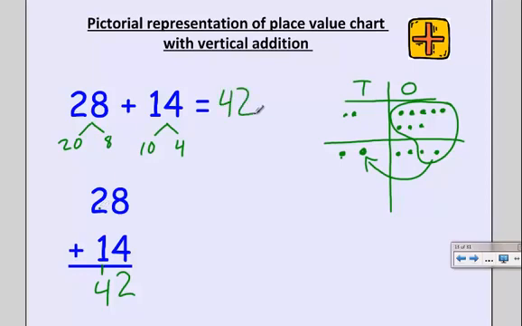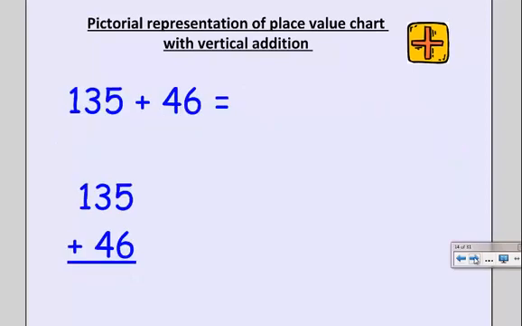The picture is to help deepen our understanding. Let's look at a harder problem. Now my place value chart is going to have 3 places. It's going to have ones, tens, and hundreds. I'm going to use H for hundreds, T for tens, and O for ones. And again, I want to represent each one of these as their place value parts.